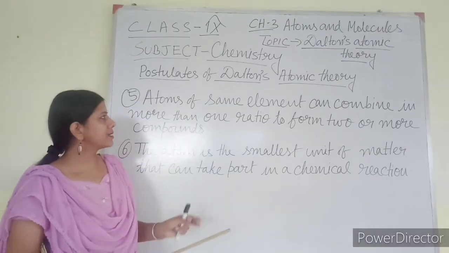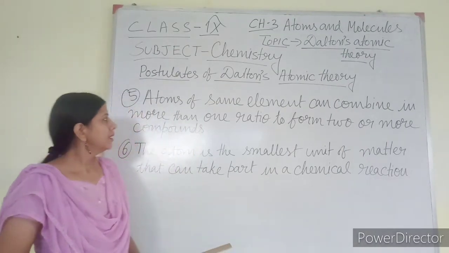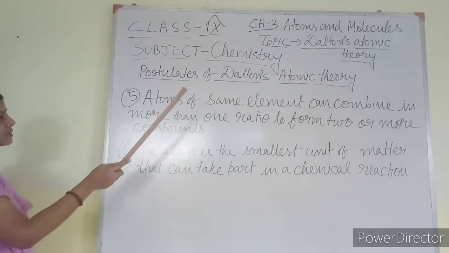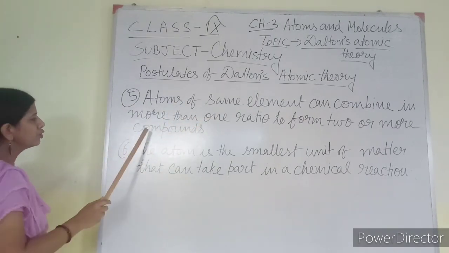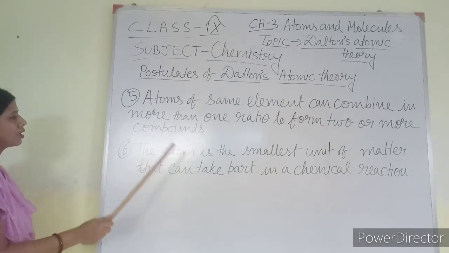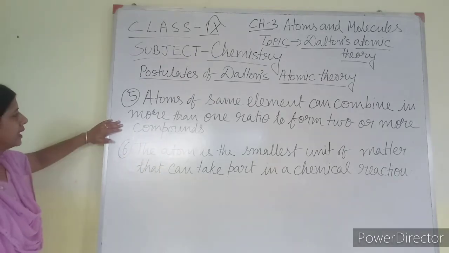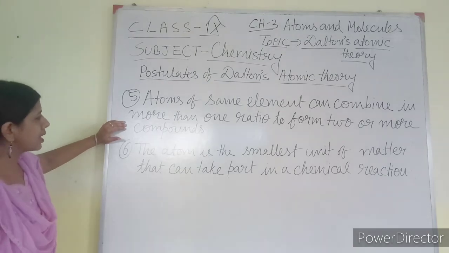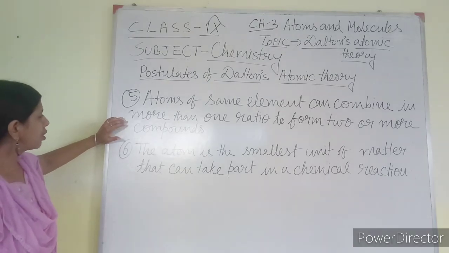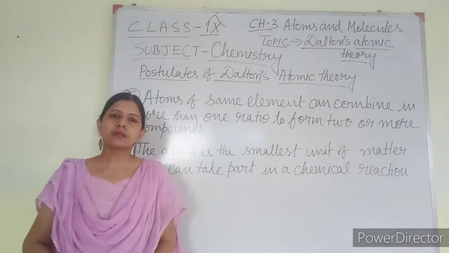Number 5, Dalton's atomic theory, point 5. What it is saying: atoms of the same element can combine in more than one ratio to form two or more compounds. What is the meaning of this?